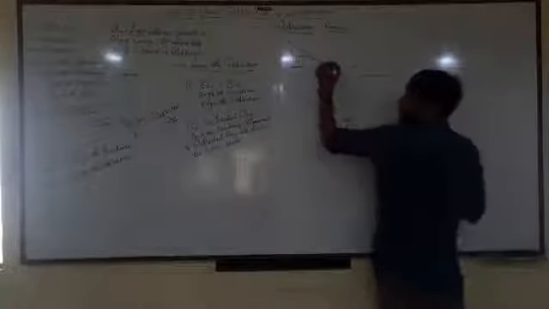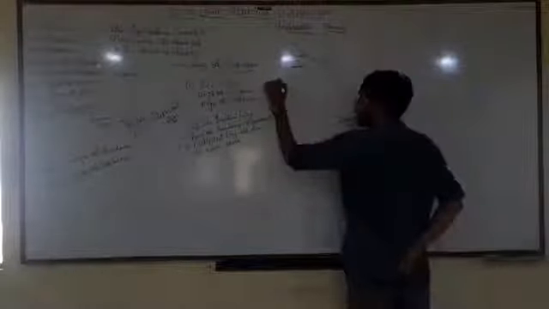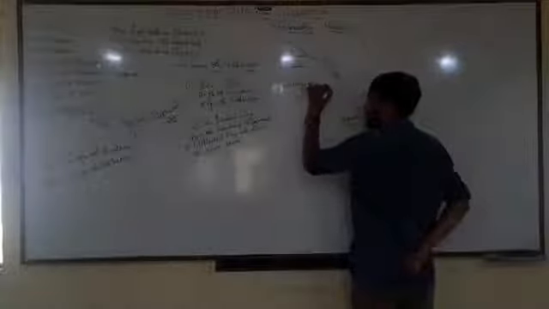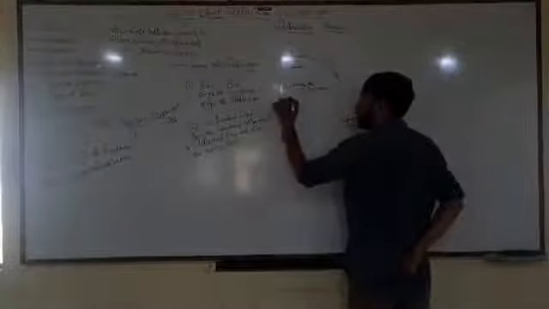We also have the angles: theta I is the angle of incidence, and theta R will be the angle of refraction.